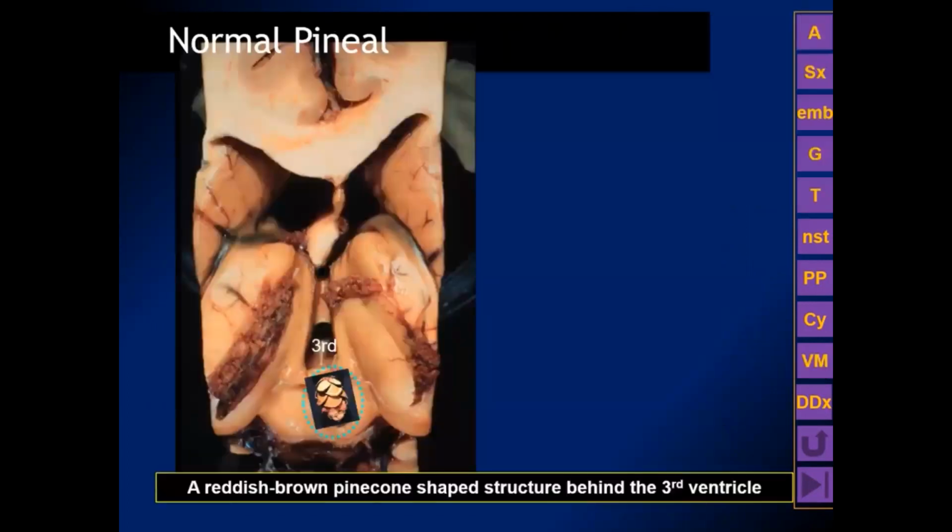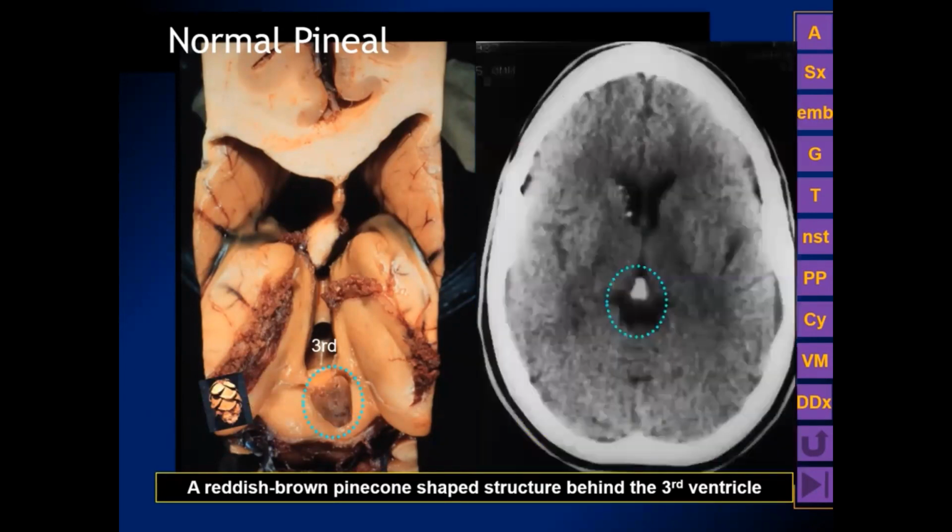If we look at this brain section here, we can see why the pineal gland has its name. It's shaped like and has about the same color as a tiny pine cone. It's a roughly cone-shaped structure that is attached to the posterior roof of the third ventricle and lies in the quadrigeminal cistern just above the superior colliculi. The pineal gland oftentimes contains normal calcification, and the calcification of the pineal gland begins around the same time as the onset of puberty.